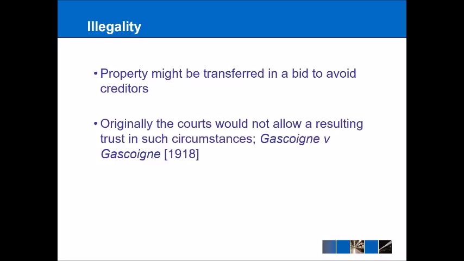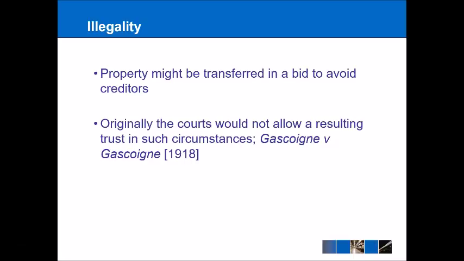In a similar type of situation, we're also possibly looking at cases of illegality where property is transferred from one person who is in a lot of financial trouble, whether that's business related or loan related, and in order to avoid losing their property, they try and avoid the creditors by passing that on to someone else. However, this is clearly illegal, and therefore the court has to have a difficult think about what they do in this type of situation.